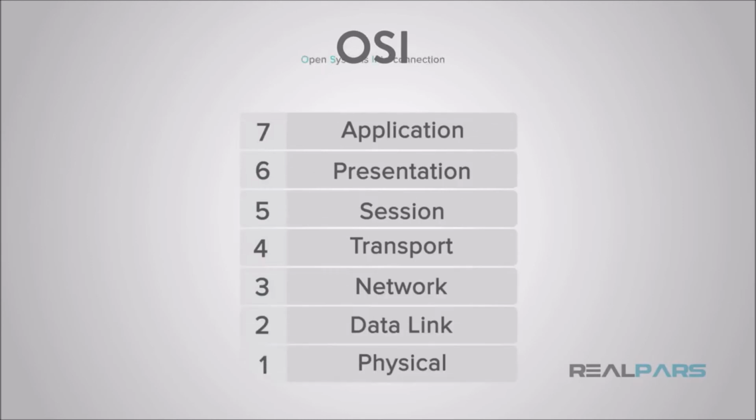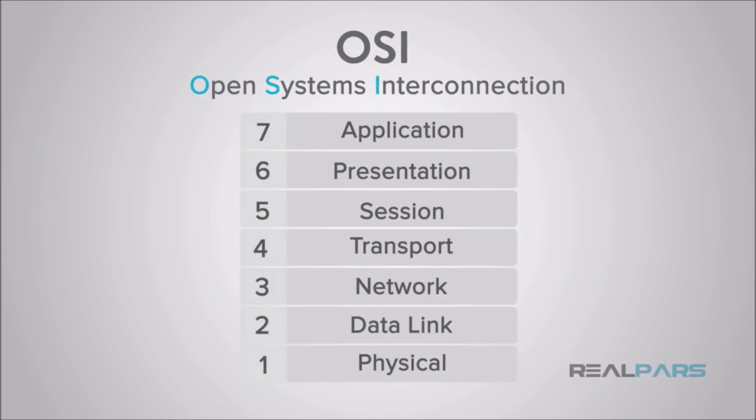OSI stands for Open Systems Interconnection and is a conceptual framework for how applications communicate over a network. There are 7 layers within the model, and the layer depiction is used to help users identify what is happening within a networking system.